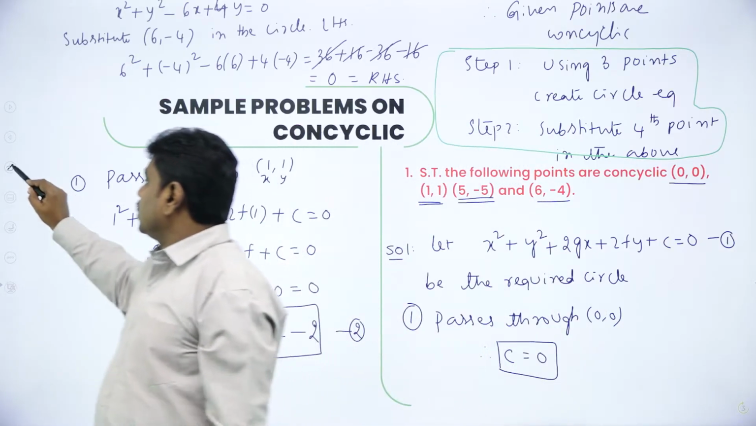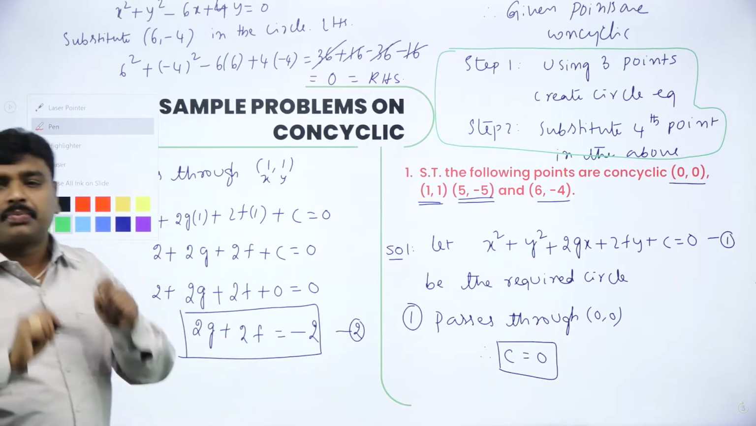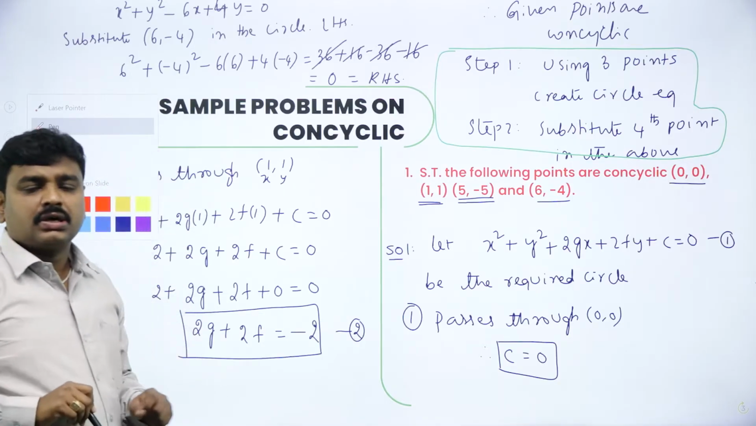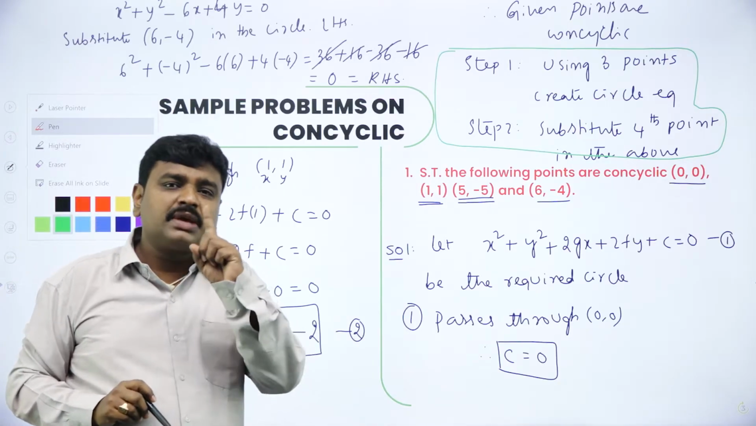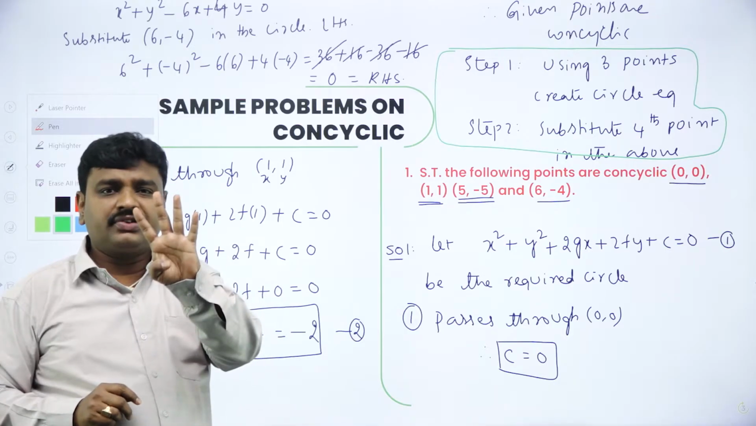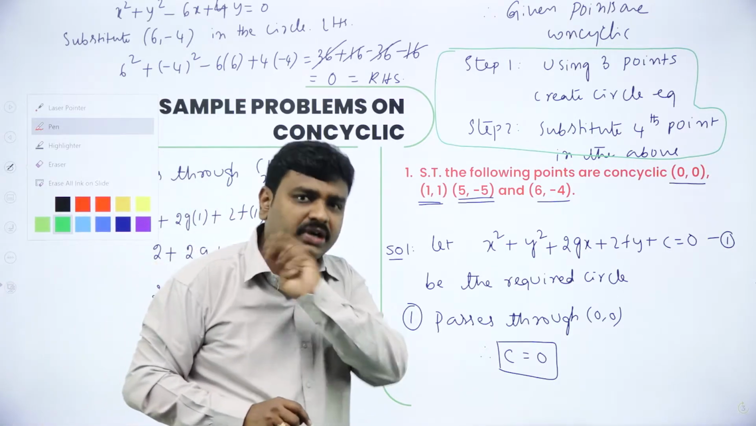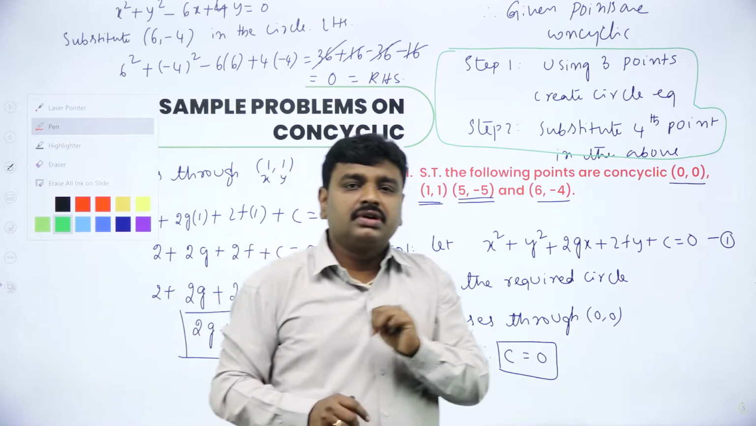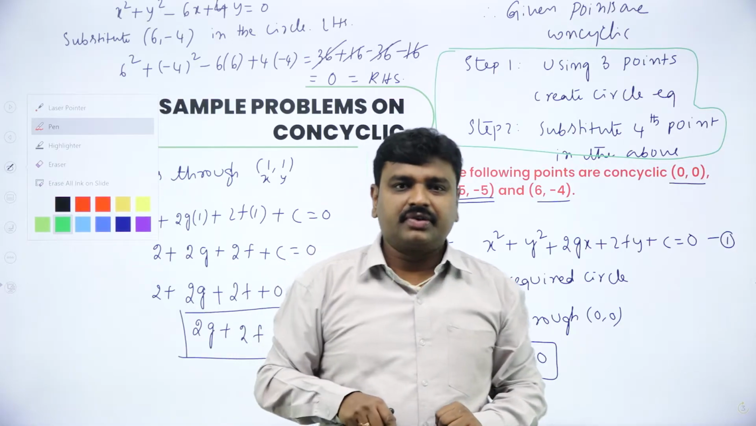Listen, now I have completed the problem proving concyclic. What is step 1? Use 3 points. They will give 4 points. How many points will be given? 4 points. Use 3 points. Using 3 points, create a circle equation.